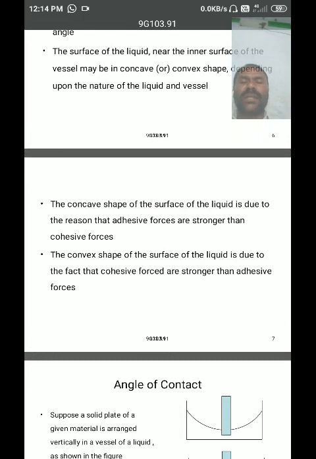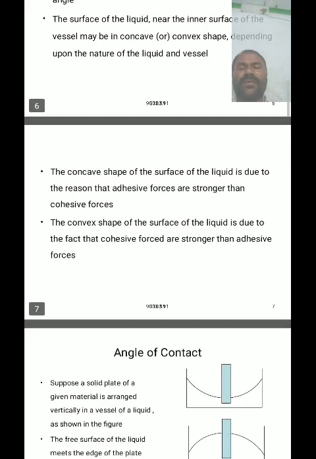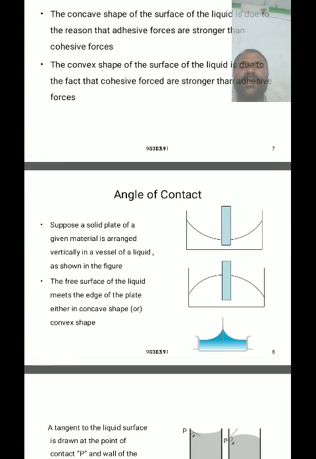The convex shape of the surface of a liquid is due to the cohesive forces being stronger than the adhesive forces. For example, suppose a solid plate like a glass rod or plastic rod